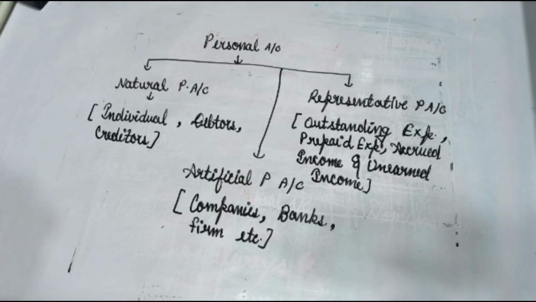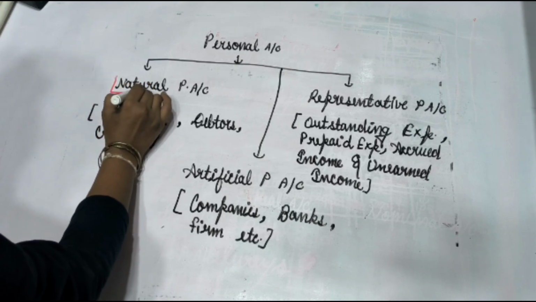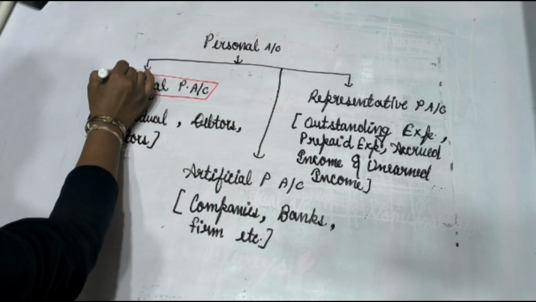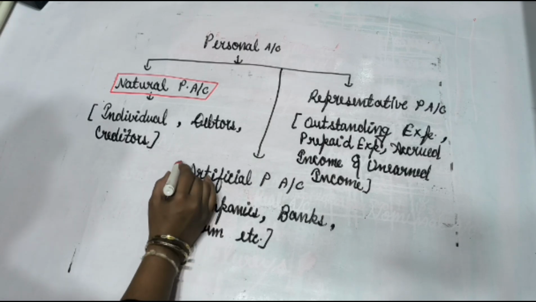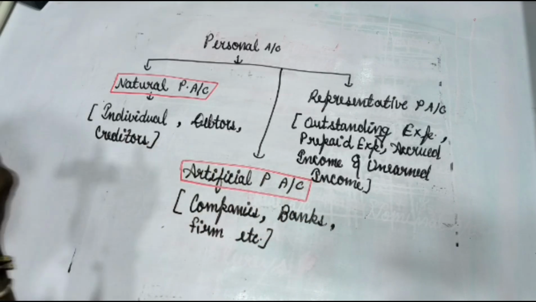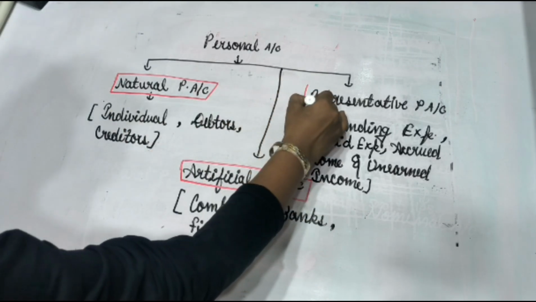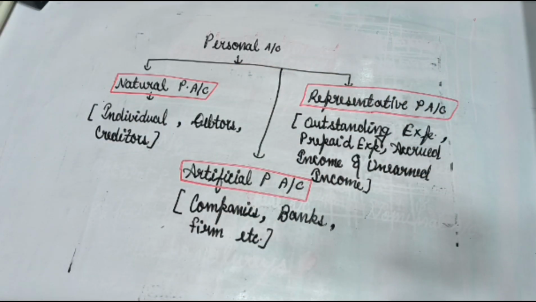These four heads in representative personal account actually represent something. So it is representative. Now I repeat, in personal account, we divide the category in three. The first one is natural personal account like us, the individuals, the debtors and the creditors. Artificial personal account, we include companies, firms and banks, etc. And in representative personal account, we include outstanding prepaid expenses and accrued and unearned income.